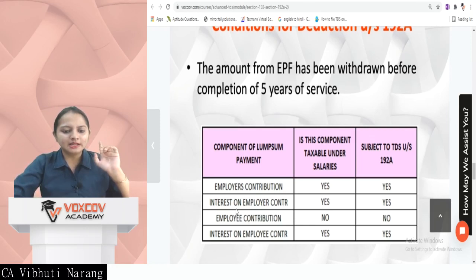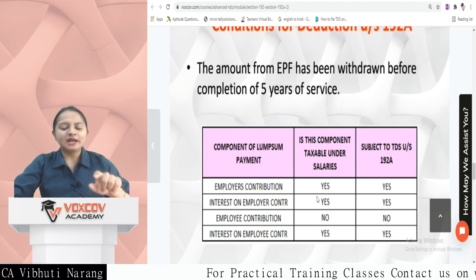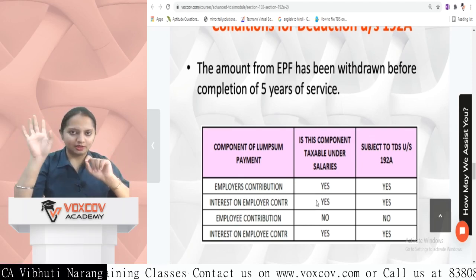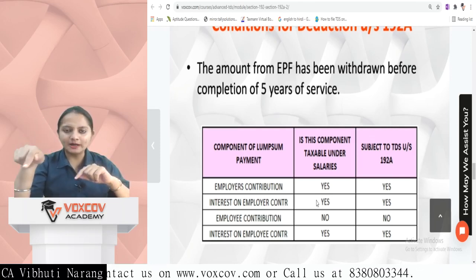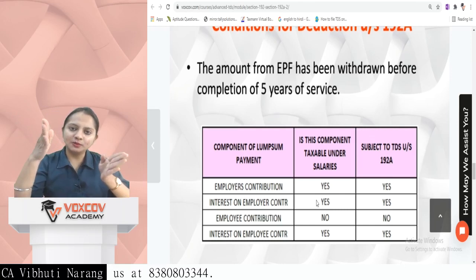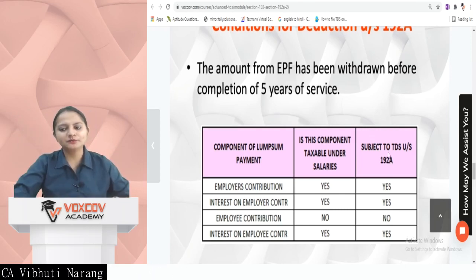Similarly, interest on employer contribution is included and interest on employee contribution is also included. We have to just check if that component is forming part of salary or not. If it is coming under the part of salaries, it is subject to section 192A. If that component is not forming part of salary, it is not covered under section 192A.